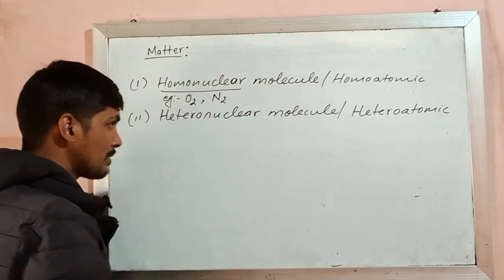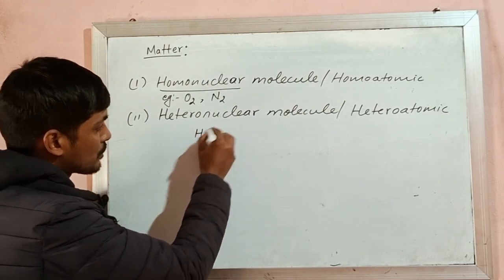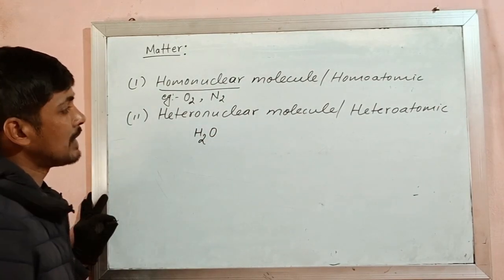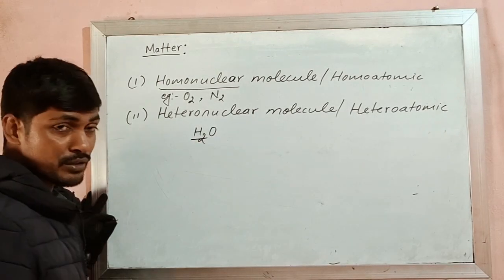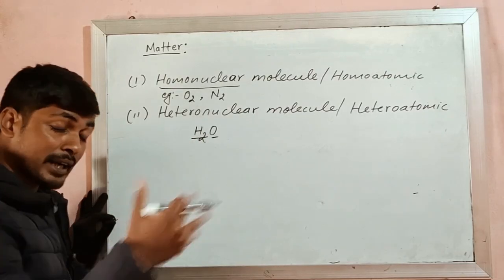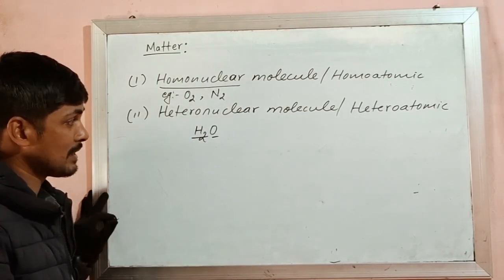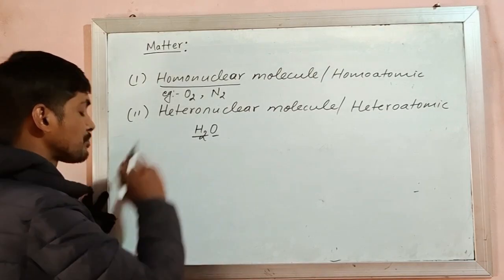Whereas heteroatomic molecule means what? If we talk about water molecule H2O, then this is what? Heteroatomic molecule, because it contains two hydrogen atoms and one oxygen atom. Two different kinds of atoms are present here. That is why it is called heteroatomic molecule.